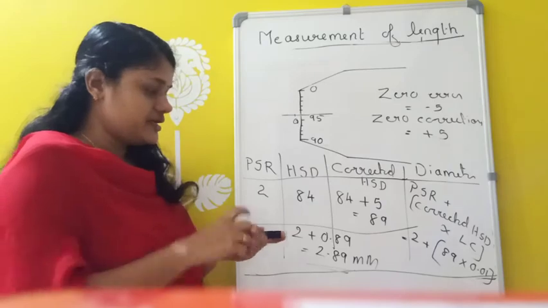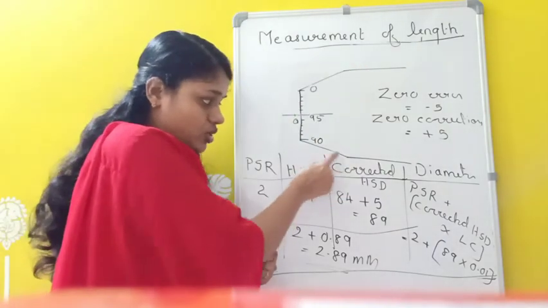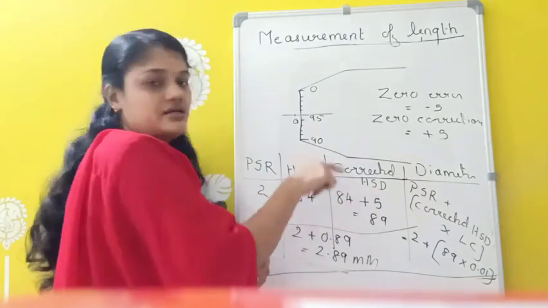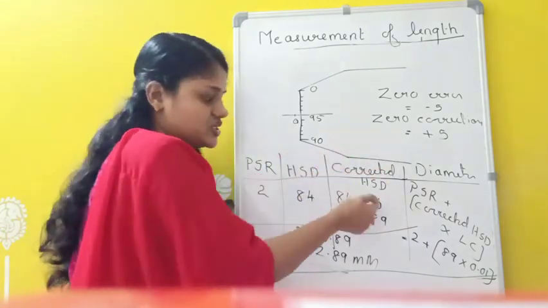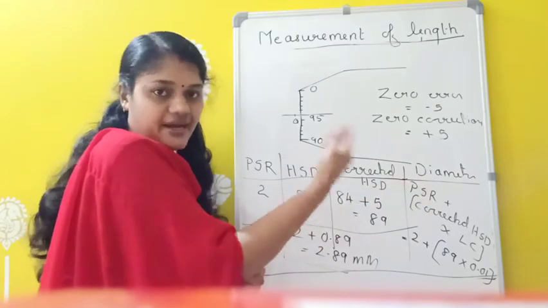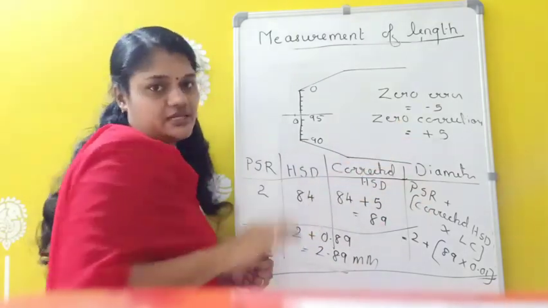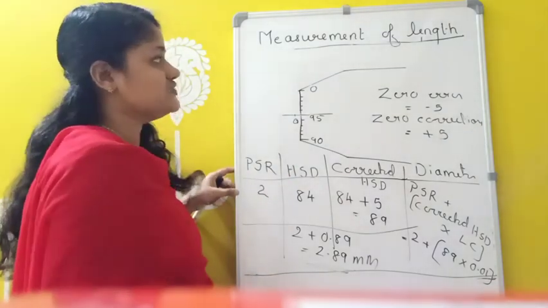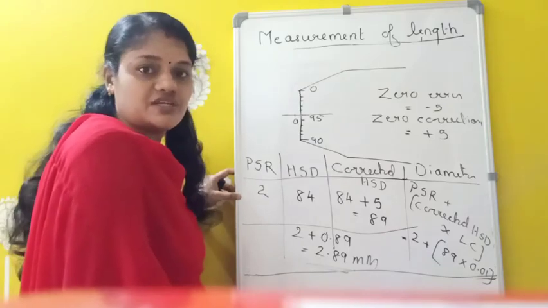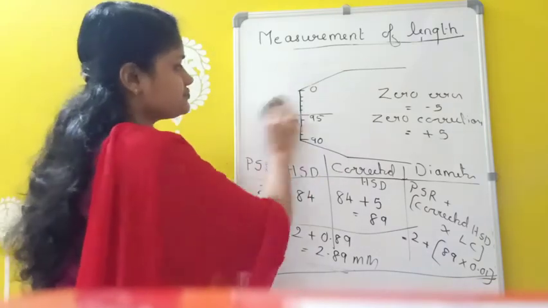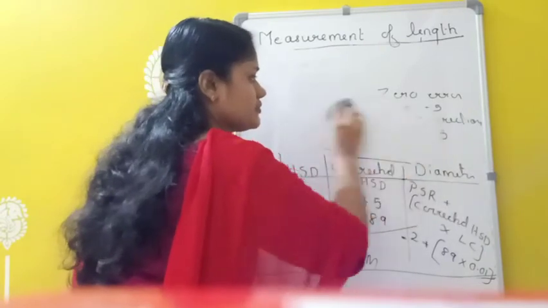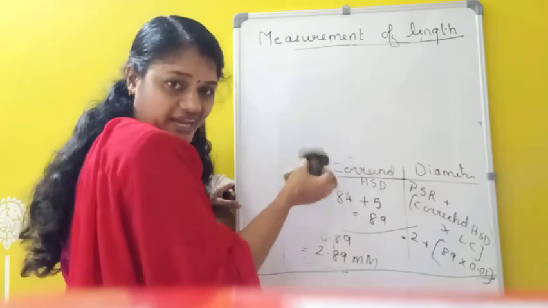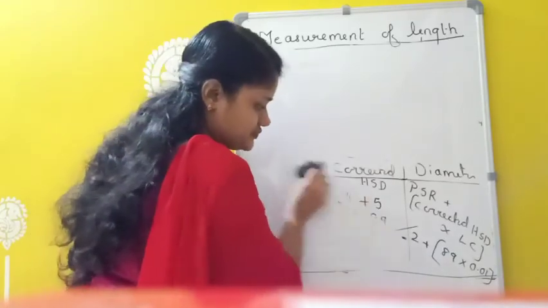Okay. So in vernier calipers we have no column like corrected HSD, but here we have corrected HSD also. That means you have to include this correction here. If it is plus, you have to add that quantity. Suppose it is minus, you have to subtract that quantity. So this much about the screw gauge. In screw gauge we are measuring in millimeter, in vernier calipers we are measuring in centimeter. Anyway, for practicals it is useful for you.